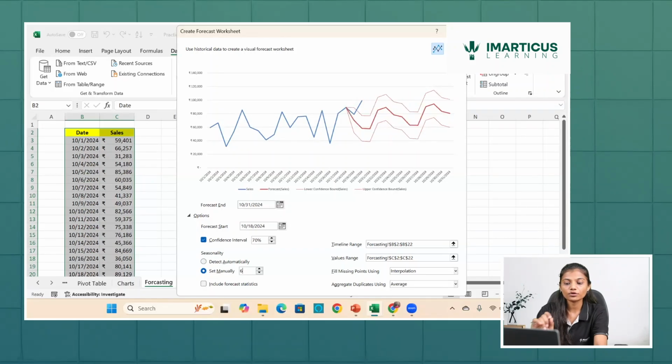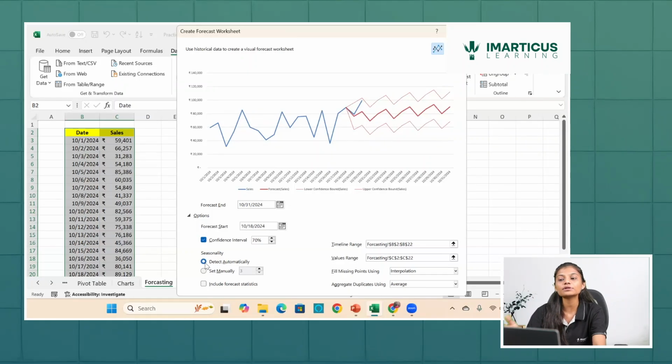Now if I choose detect automatically, it will understand automatically what seasonality is observed in the past data, and it will predict for the future. Then there is include forecast statistics, which means I want to include those statistics and values in my data, so I select include forecast statistics.